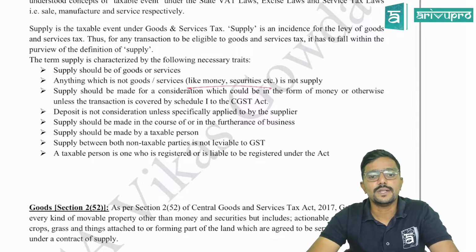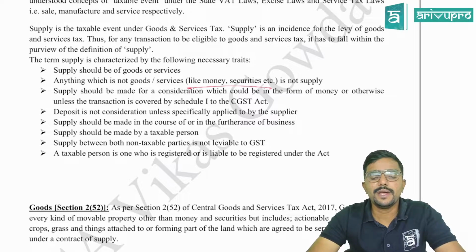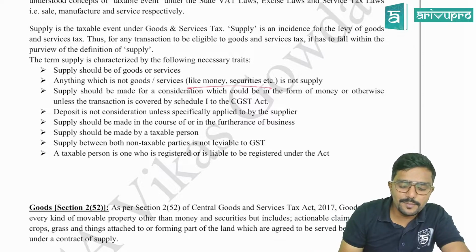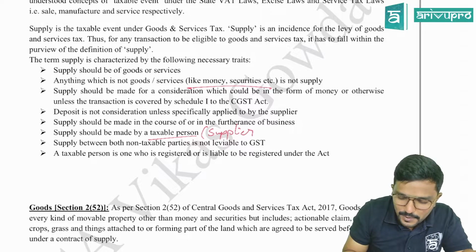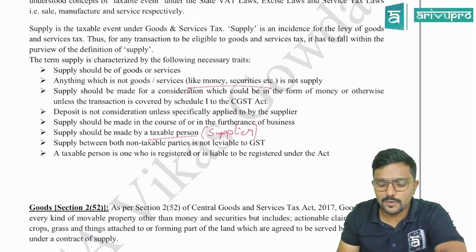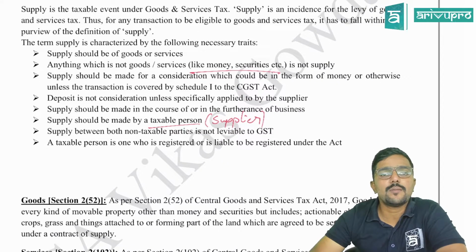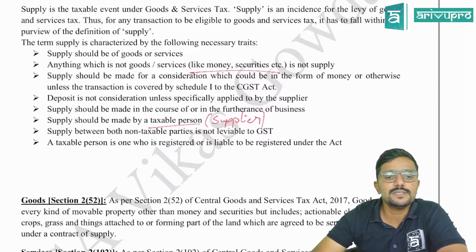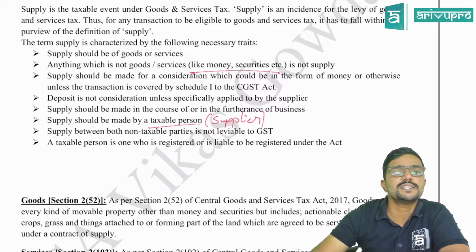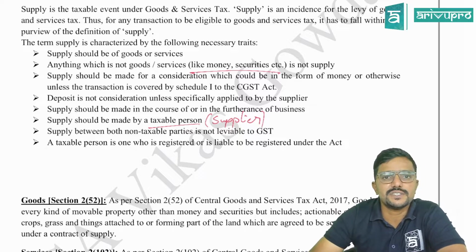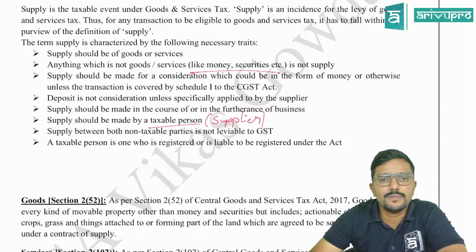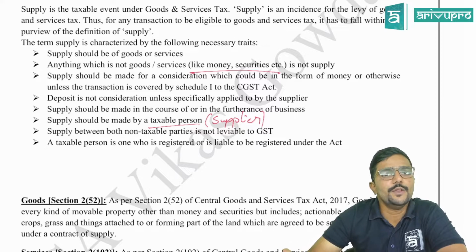Okay. Next. Supply should be made by a taxable person. Supply should be made by a taxable person means the supplier. They're talking about the supplier, guys. So supply should be made by a taxable person, meaning the person who is registered under GST. Now I am supplying something to you. I am not registered under GST. So should I pay tax to the government? No. Is it a supply? No. Why? Because I am a non-taxable person.